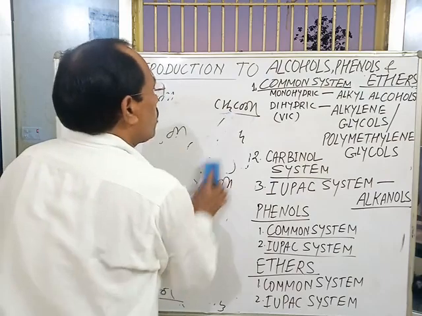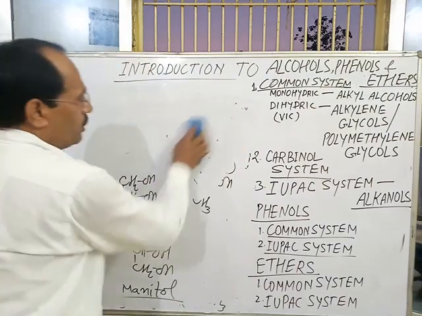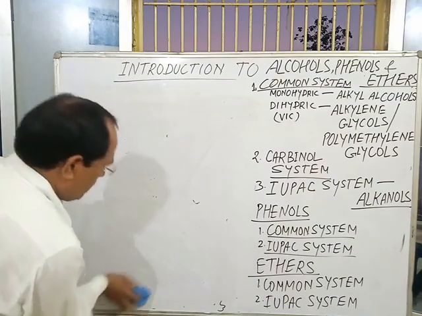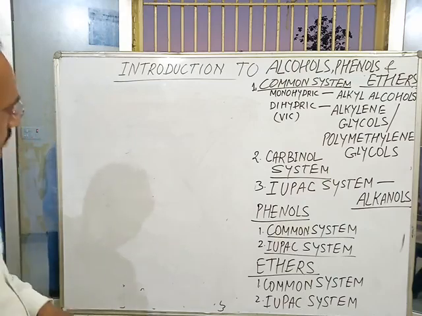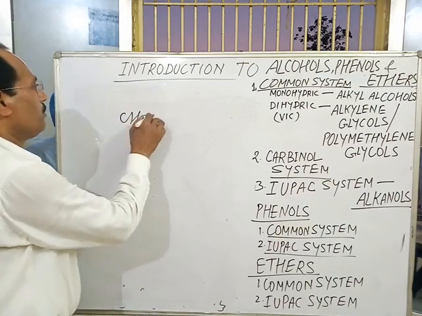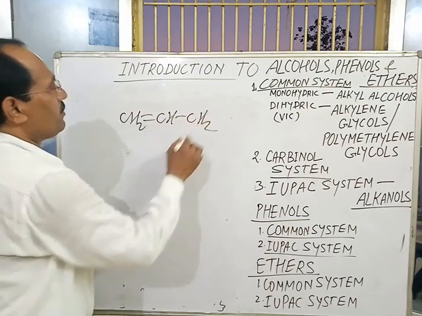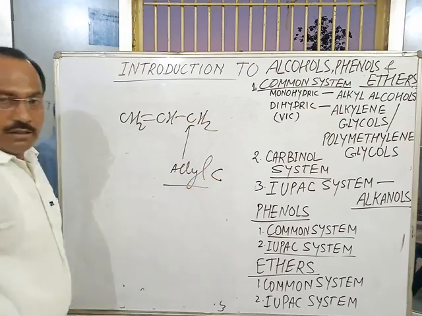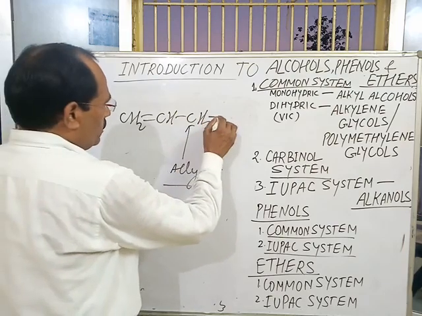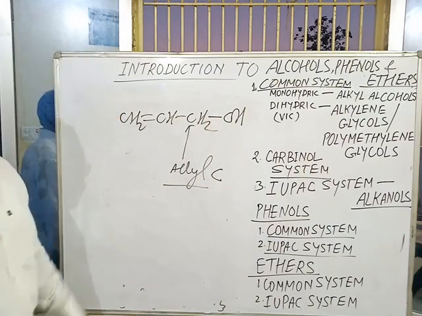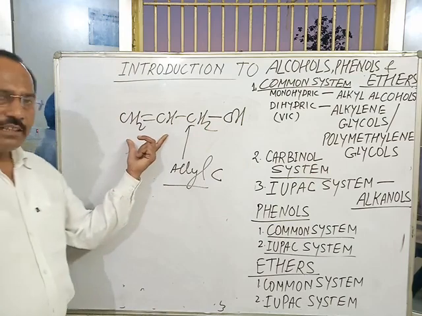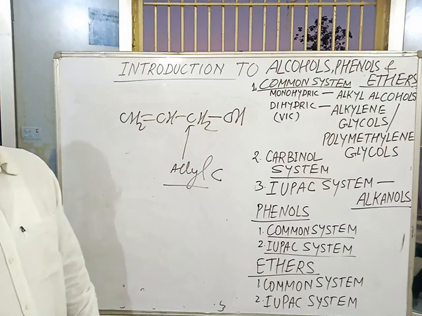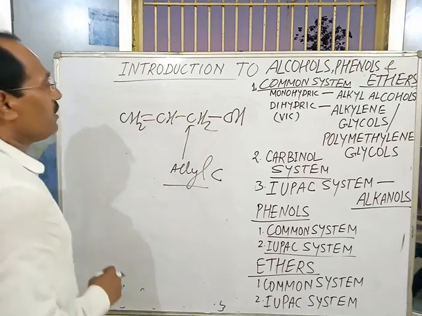Next type of alcohol is allylic alcohols. What is an allylic group? This is an allylic group, and this carbon is called the allyl carbon. When an OH group is directly attached to this carbon, this is called an allylic alcohol. Allylic alcohol may be 1 degree, 2 degree, or 3 degree, that is, primary, secondary, or tertiary.